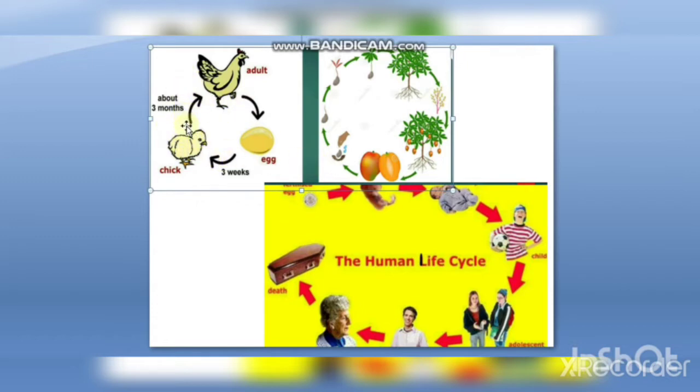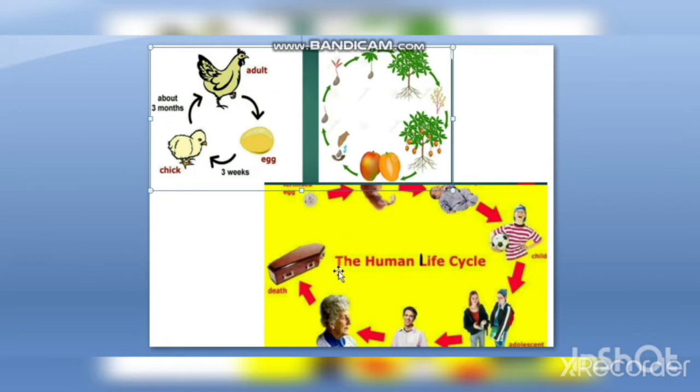Now in this picture, you can see how a chicken and then an adult hen is formed. First an egg, then it goes into a chick and after that an adult hen is formed. In the same way, not only animals, the plants also go through different stages of development. You can see here, first we sow the seed and then from the seed these stages of development and then finally we get the mango fruit.